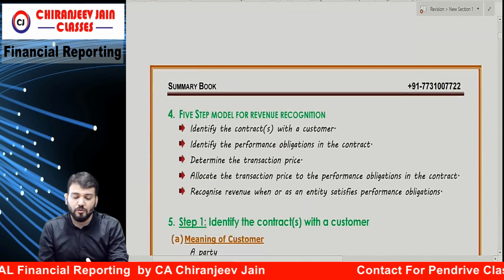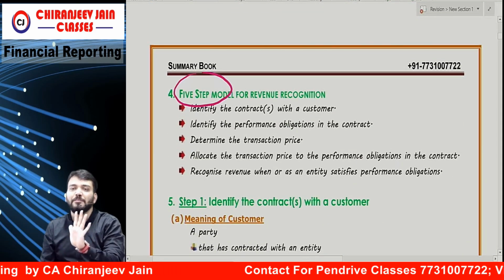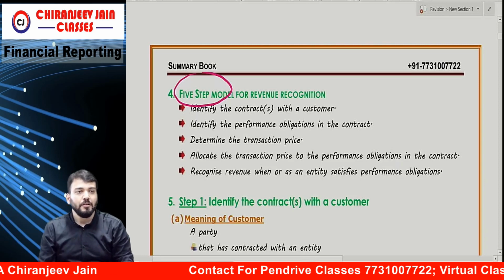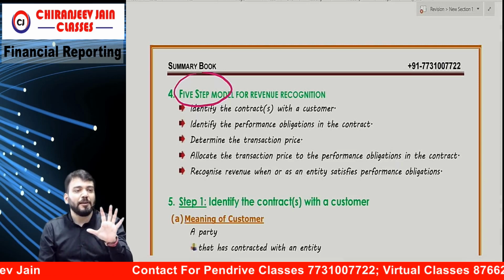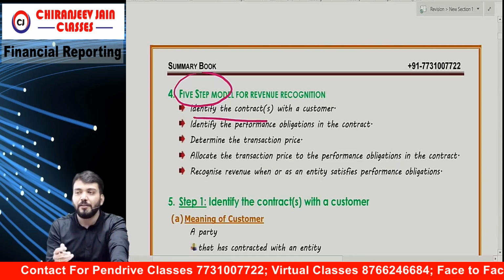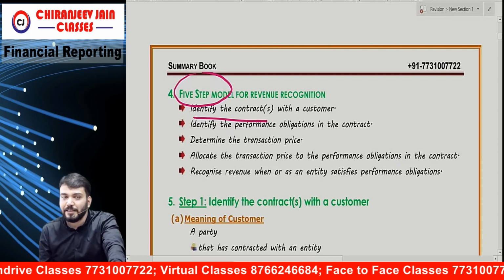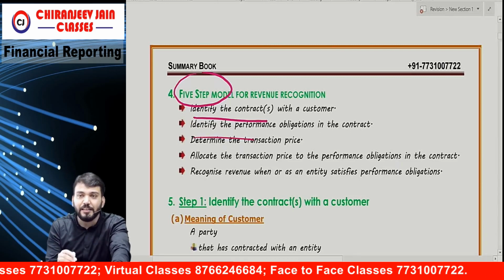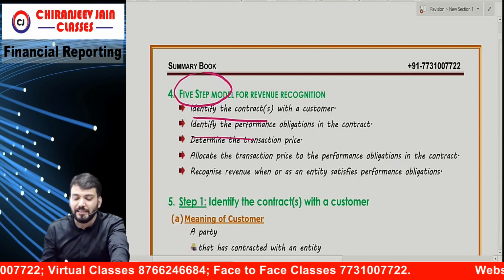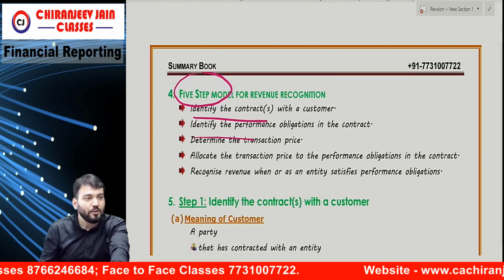Correct? So what is the revenue recognition model? They have given a 5-step model. So entire revenue recognition depends upon how many steps? 5 steps. First, identify contract with customer. Then identify performance obligations in the contract.